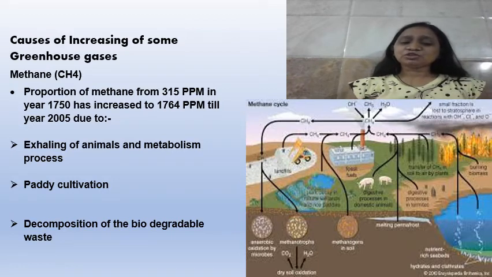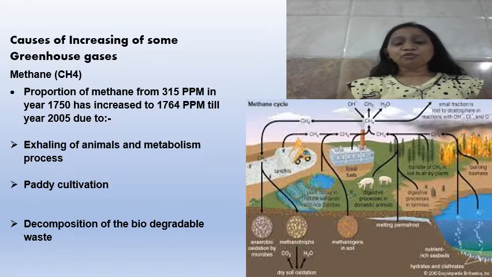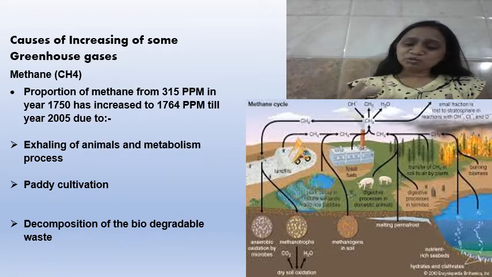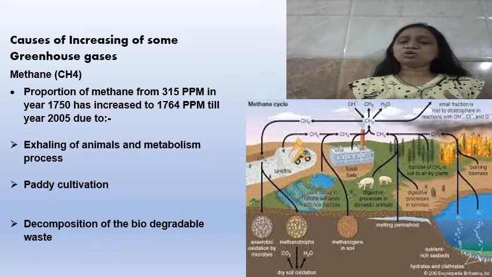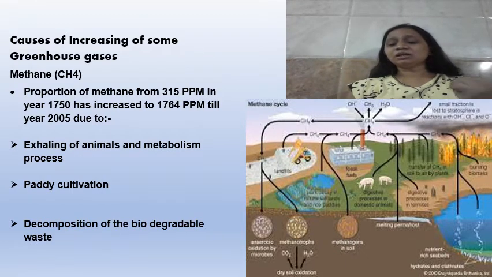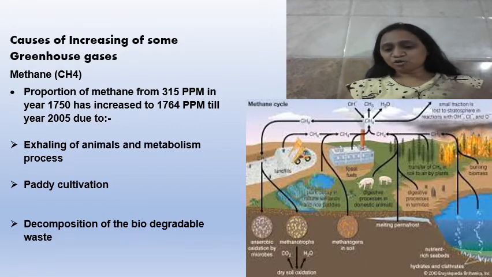Then the decomposition of biodegradable waste: whatever biodegradable things are there, when we decompose them, that is also responsible for the increase of methane gas in the atmosphere.